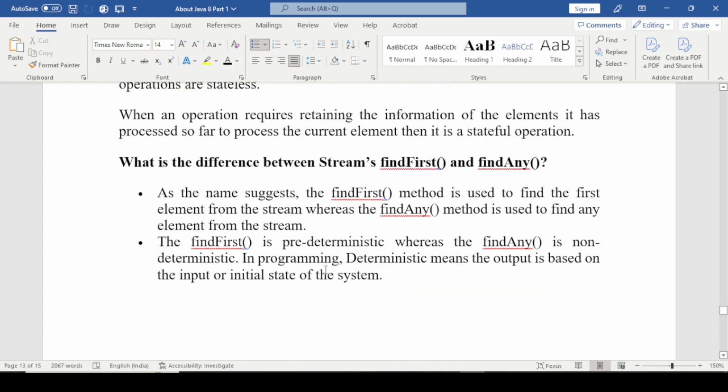What is the difference between stream findFirst and findAny? As the name suggests, the findFirst method is used to find the first element from the stream, whereas the findAny method is used to find any element from the stream. findFirst is deterministic, whereas findAny is non-deterministic. In programming, deterministic means the output is based on the input or initial state of the system.